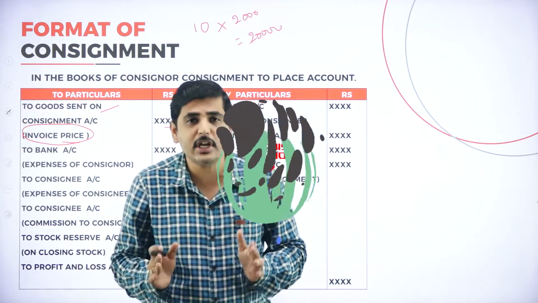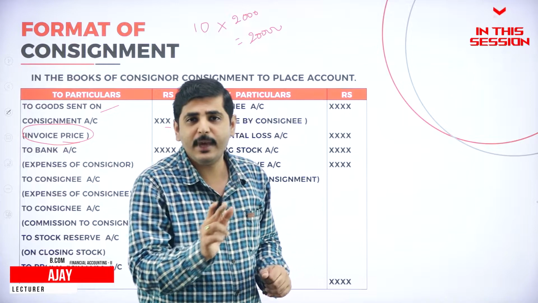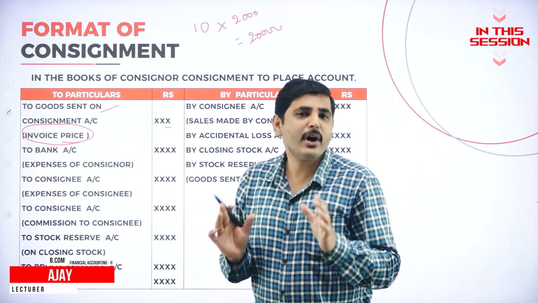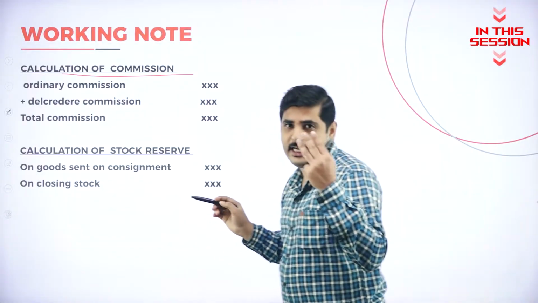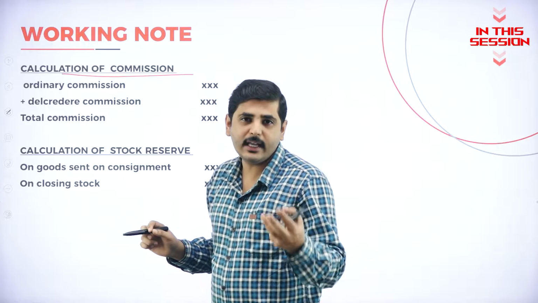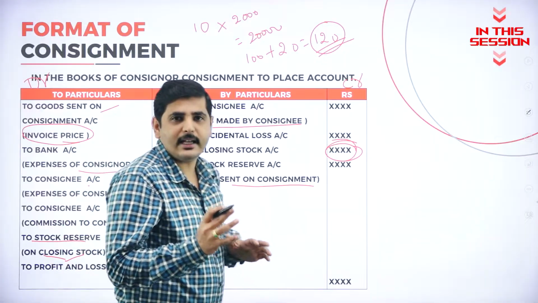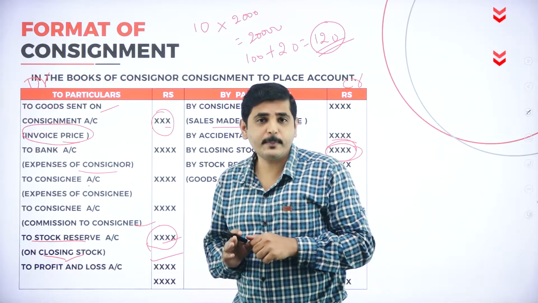Consignor is the actual owner of the business. Consignee is only agent. He will not bear any expenses. He works only for commission. He is not expecting any profit here. There are three types of commission. What are those? Ordinary commission, deliberative commission, overriding commission. So what do you mean by accidental loss? So if any goods lost in transaction.